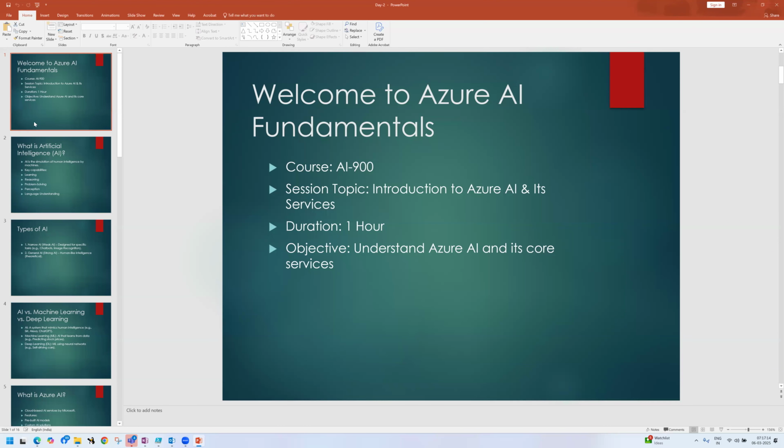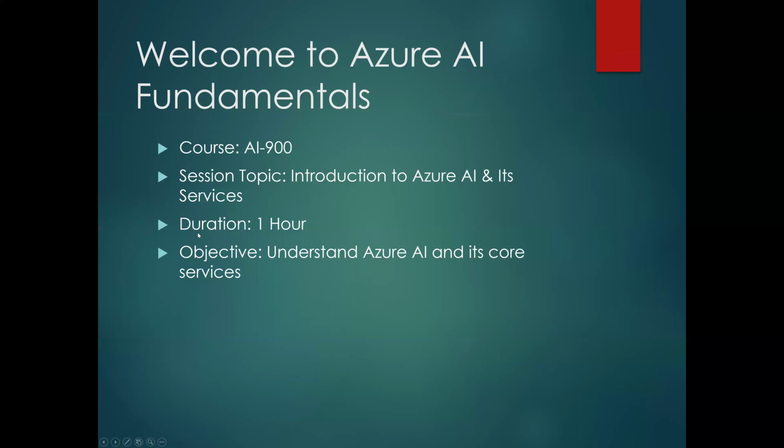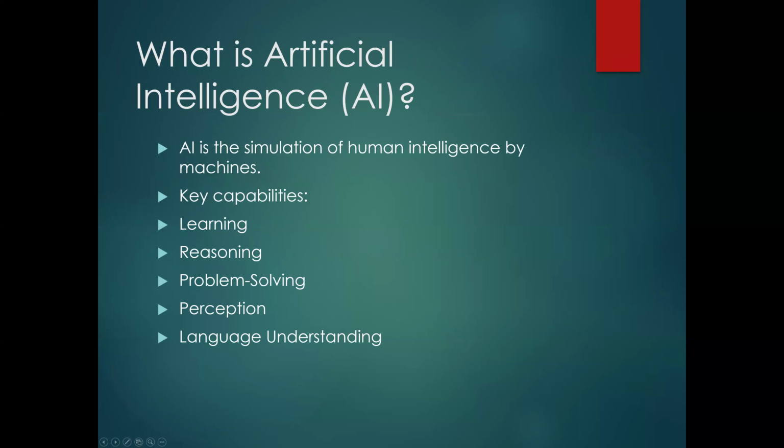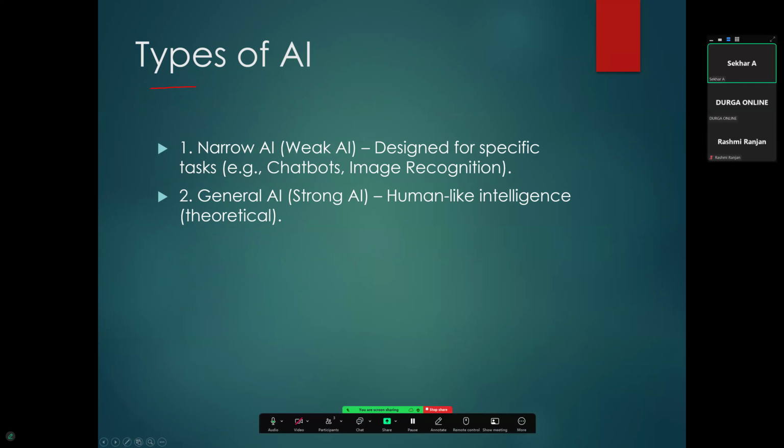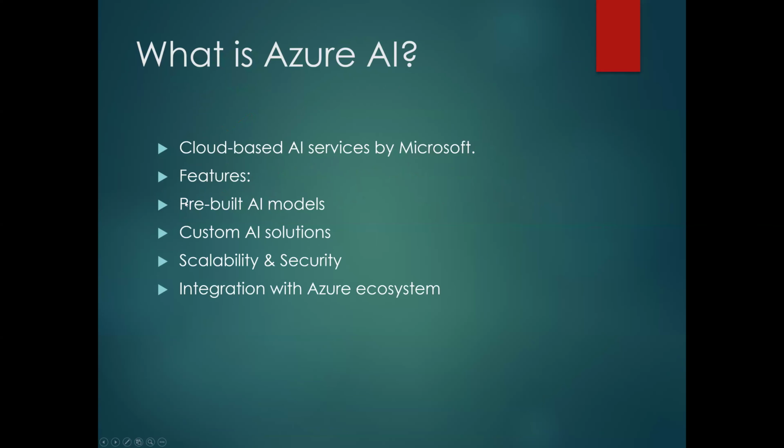Now I will give you a preview of the last session. So what is AI? AI is the simulation of human intelligence by machines, computers, right? There are two types of AI: one is narrow AI, and the other one is generative AI. Am I right?